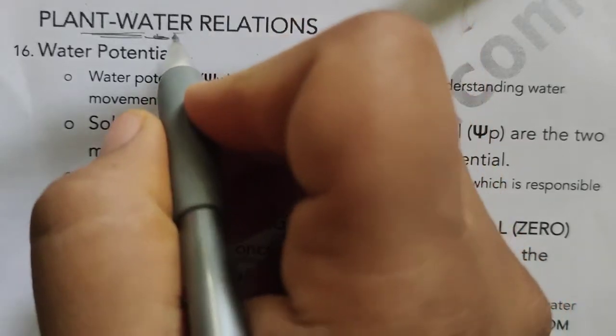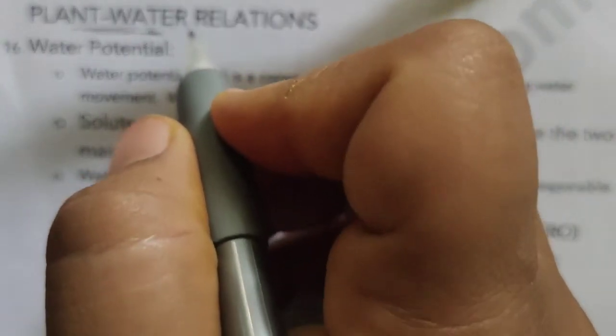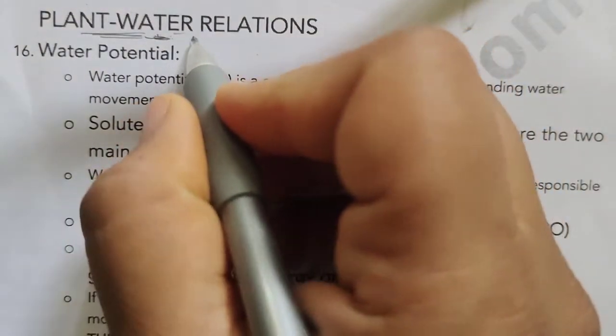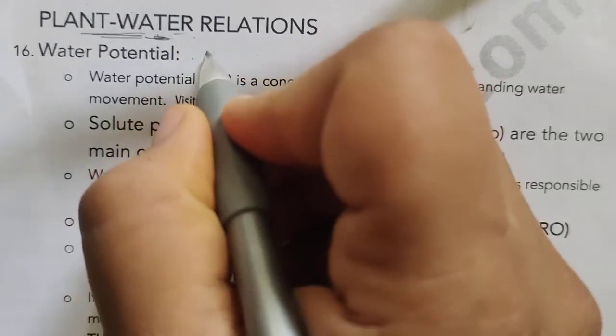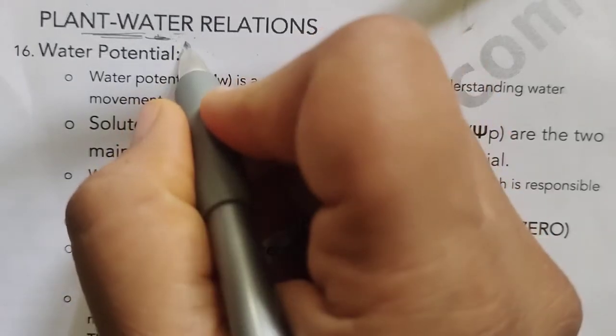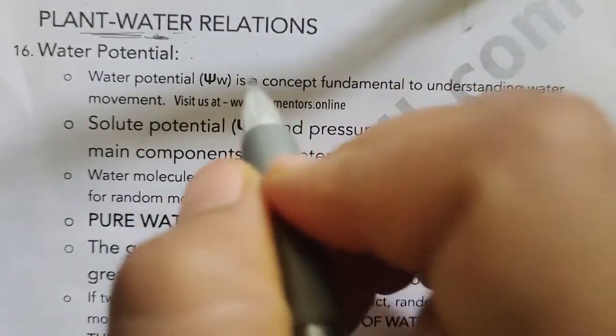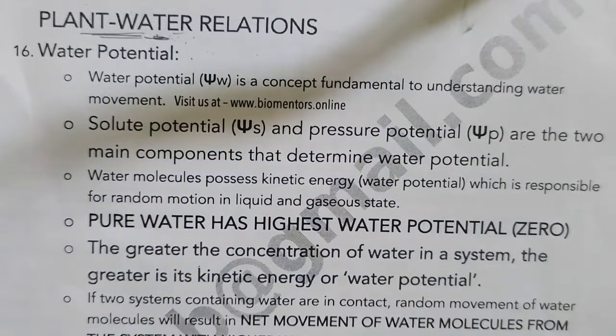Water provides the medium in which most of the substances get dissolved. You know that water is usually called the universal solvent because it has the capacity to dissolve most of the substances in it, and hence it is called the universal solvent.